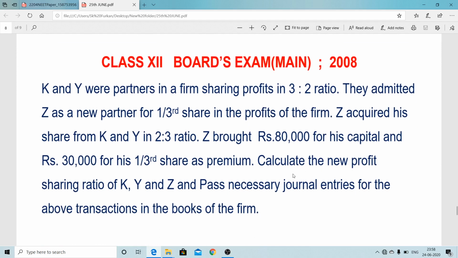Now here calculate the new profit sharing ratio of these three partners, and pass the necessary journal entry for the transaction in the books of the firm. So this sum came in the year 2008 in the main examination. So let's try yourself. Solution I will post afterward. Okay, thank you.